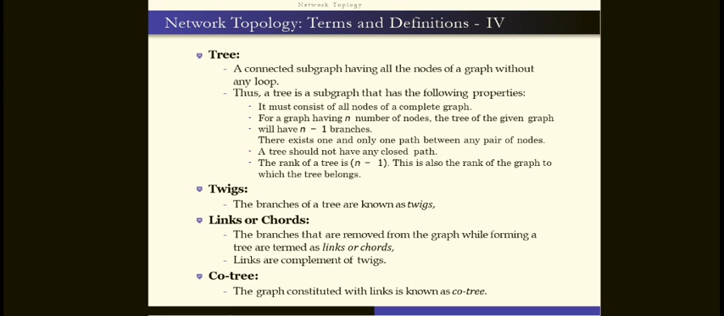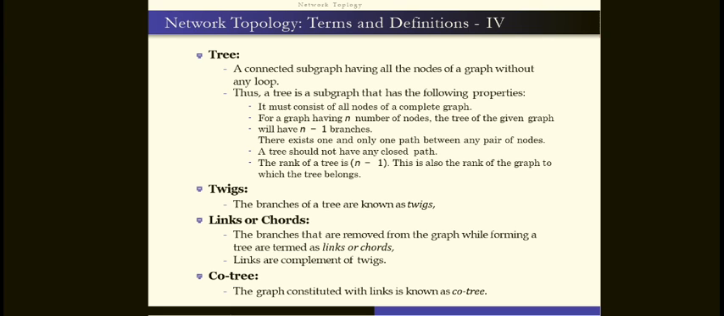Okay, so this is about the tree. In a tree there is no closed loop, and the rank is indicated by n minus 1, belonging to the given graph to which the tree belongs. And twigs: the branches of a tree are known as twigs. Whatever tree you draw, its branches are called twigs. And the links are cords: the branches that are removed from the graph while forming a tree are termed links or cords.